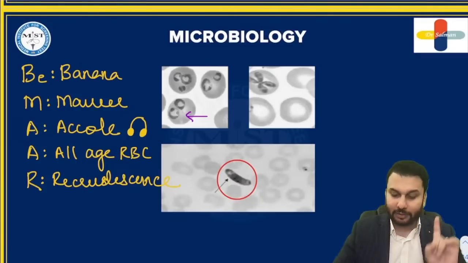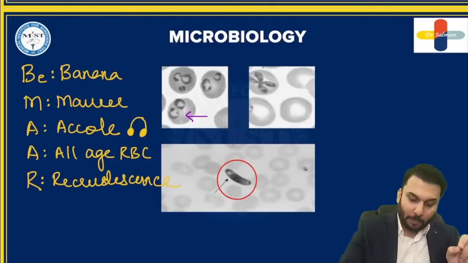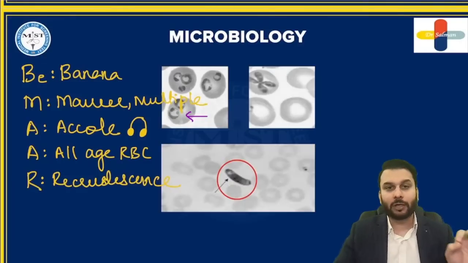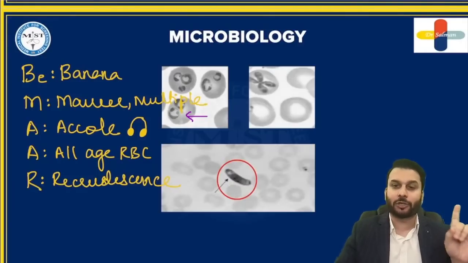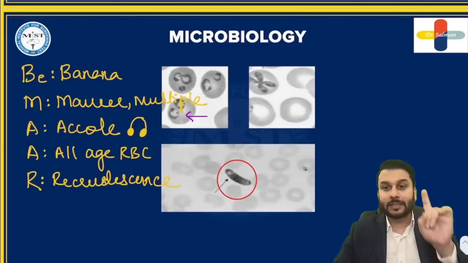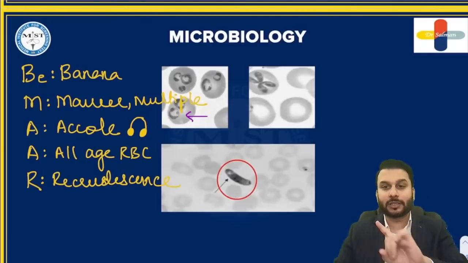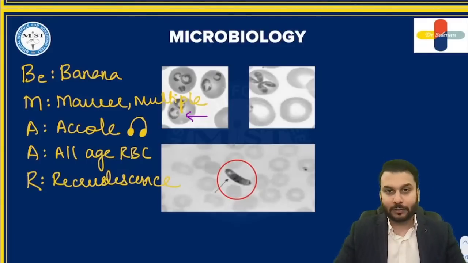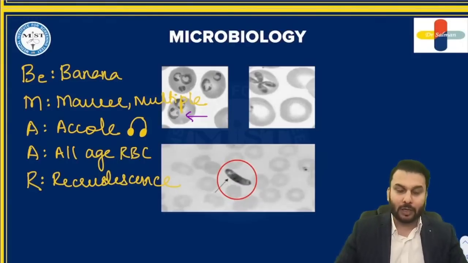So that is another mnemonic I'm going to teach you right now. Apart from this, you should remember these multiple rings. Multiple rings within one RBC is a feature of which guy? Falciparum. Single ring within one RBC is a feature of Vivax. That's the identification. All right.